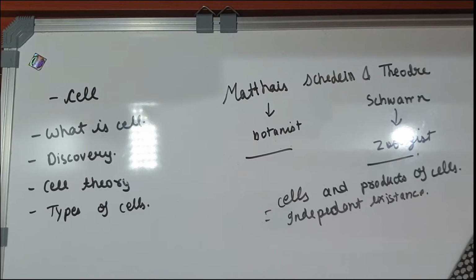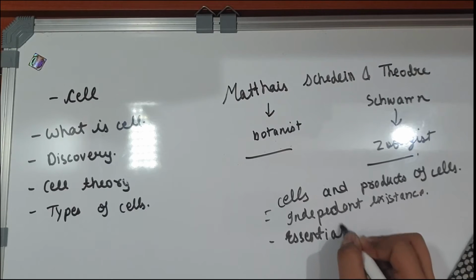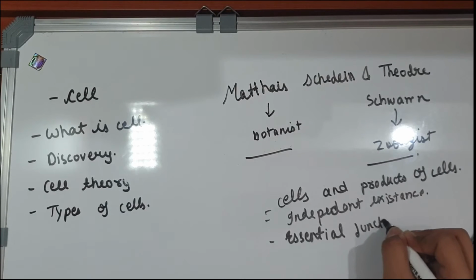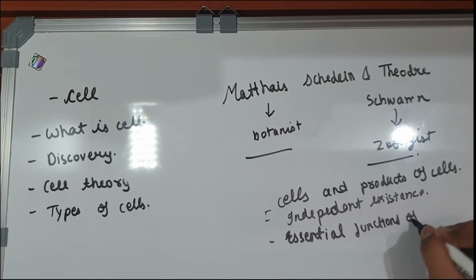And the third point was that the cell can perform the essential functions of life. So these were the three points in cell theory.